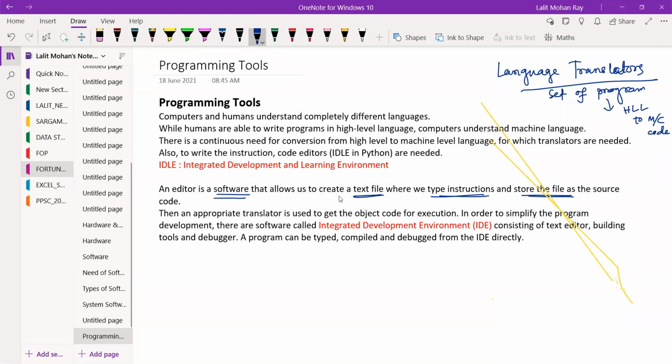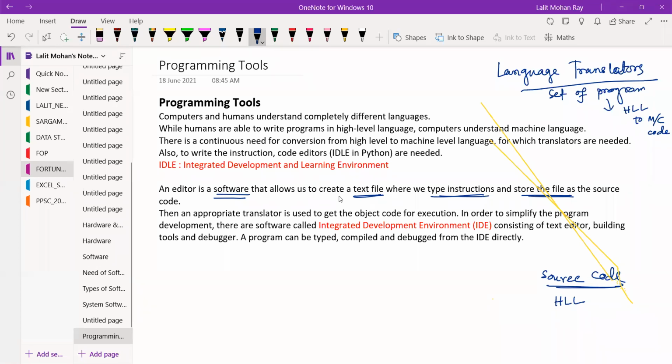So source code means what? The source code or source program is written in high level language. When it is translated, it will be called the object code. I will explain that when Python starts, with example programming codes. An appropriate translator program is used to get the object code for execution.